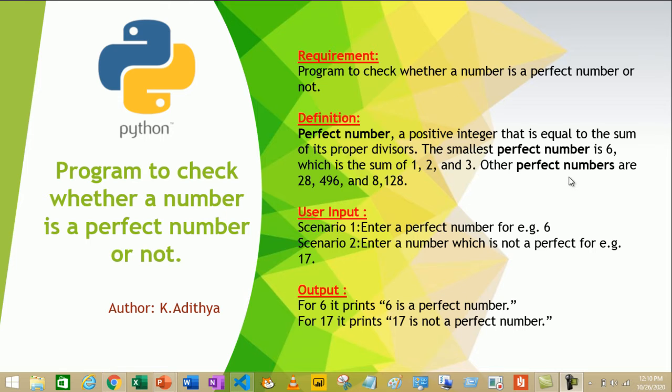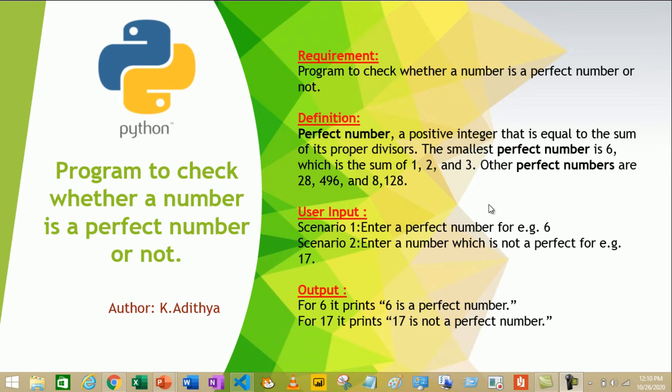Other perfect numbers are 28, 496 and 8128. First, let us assume that the user has given us a perfect number, for example 6. For 6, it prints 6 is a perfect number. Okay, let's assume that the user has given us another number which is not a perfect number, for example, 17. For 17, it prints 17 is not a perfect number.